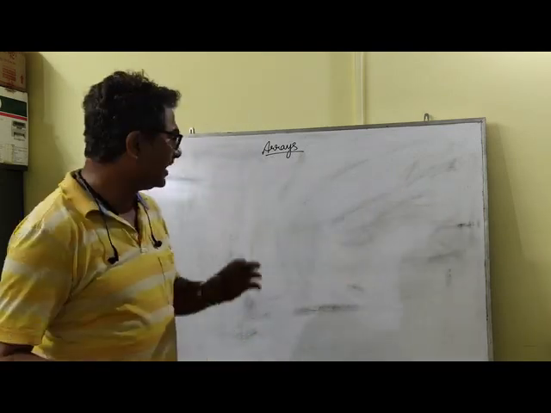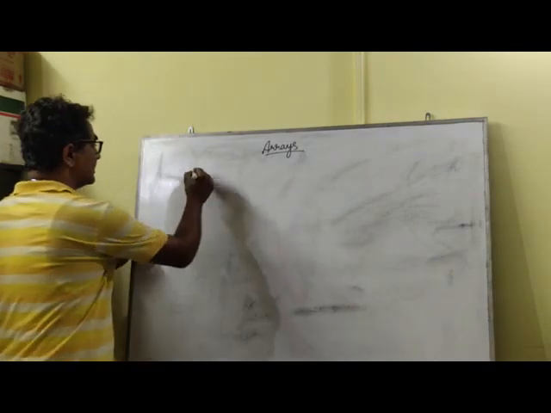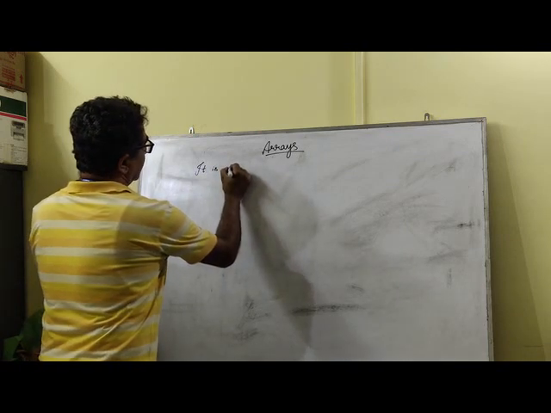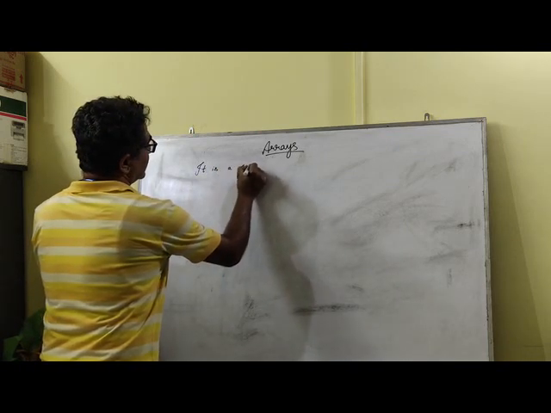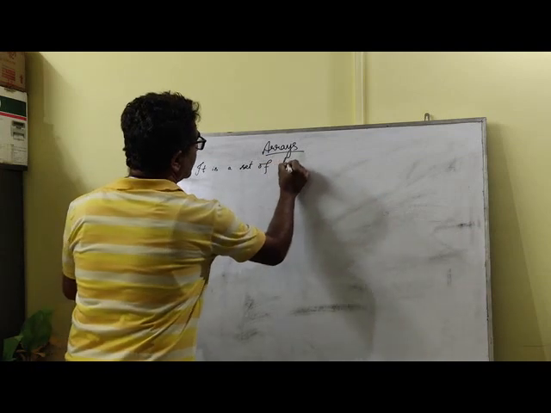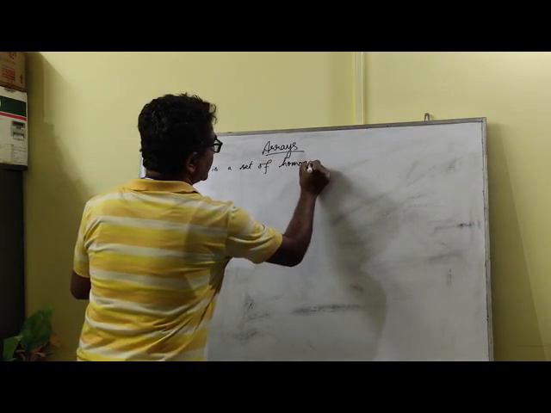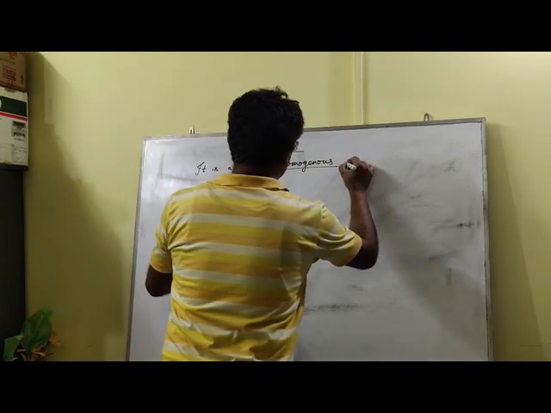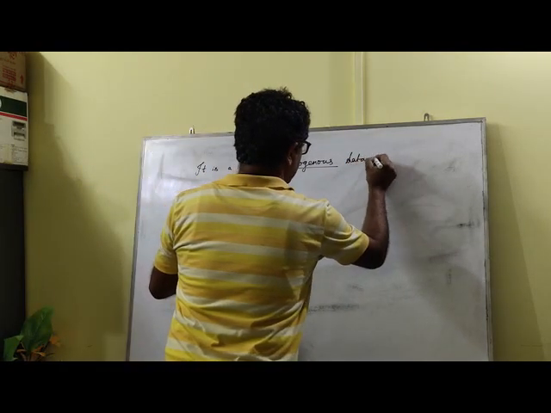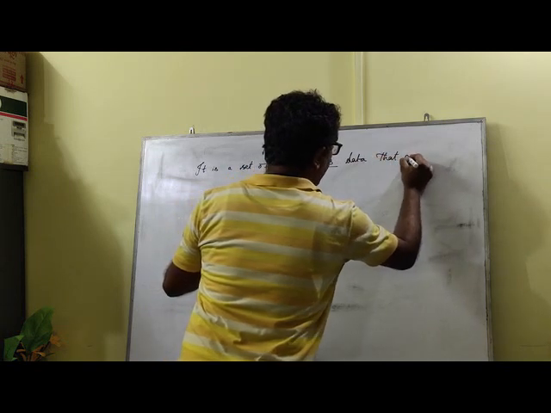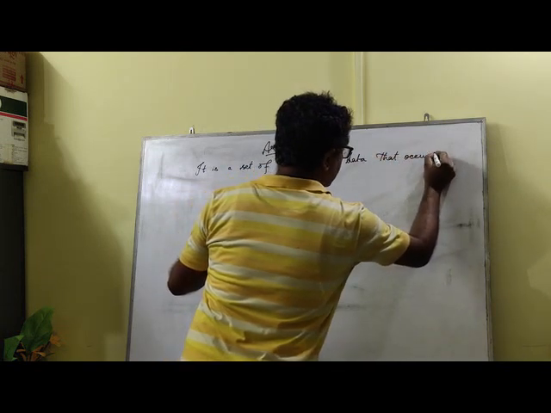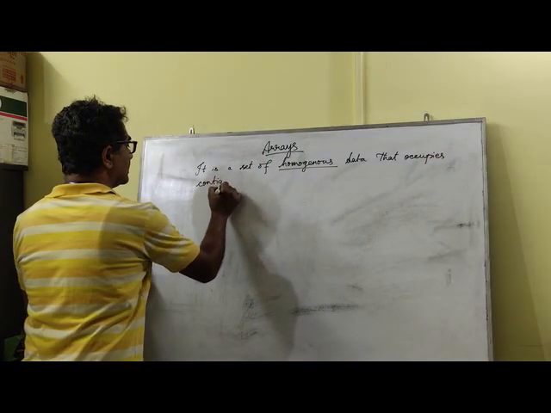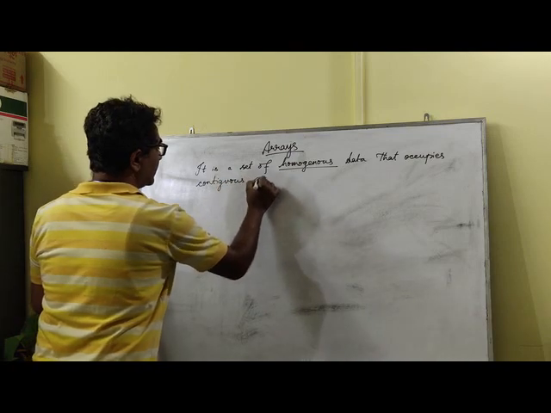So when it comes to defining an array, let me define it first. It is a set of homogeneous data that occupies contiguous memory location. I'll tell you the meaning of why this homogeneous data.